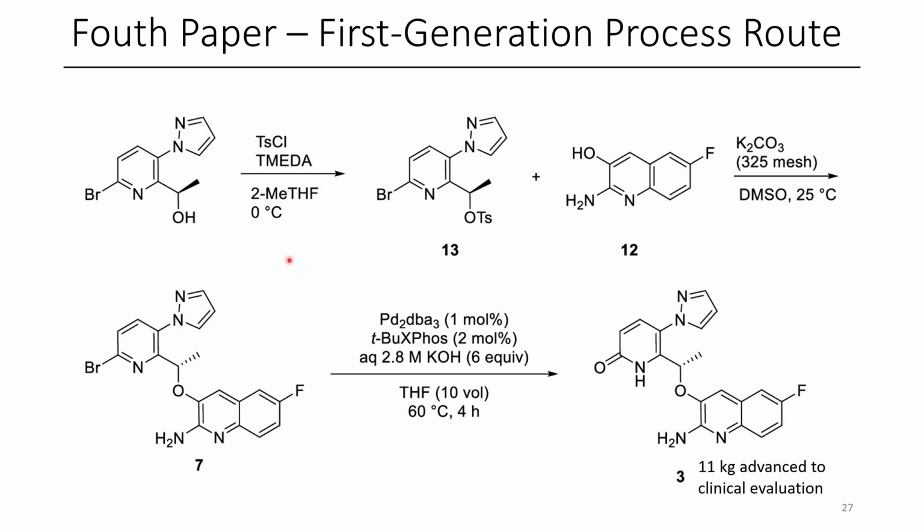So overall, this is the first generation of the process route. This is how they make their API. They make the tosylate on the heterobenzylic alcohol. They couple the quinoline with this tosylate using 325 mesh potassium carbonate, and then they're able to undergo hydrolysis of this bromopyridine using KOH with this palladium-mediated system. And then through the workup, they're able to get rid of palladium down to acceptable levels. And now they have 11 kilograms of this API, which has been advanced to clinical evaluation.